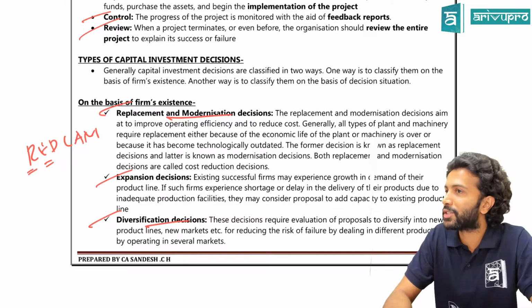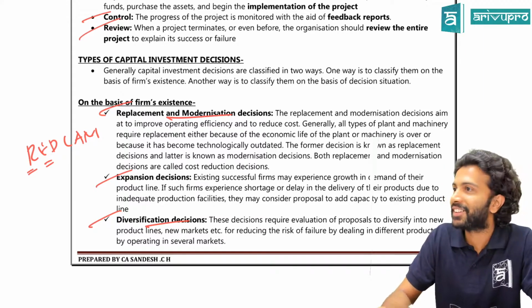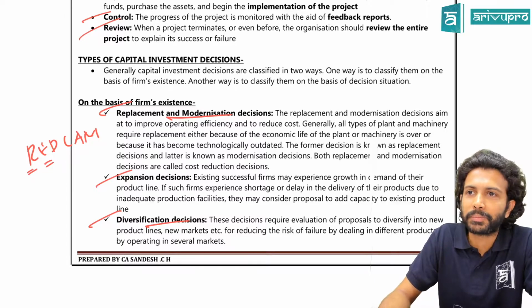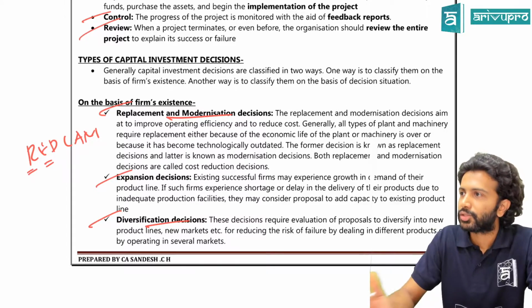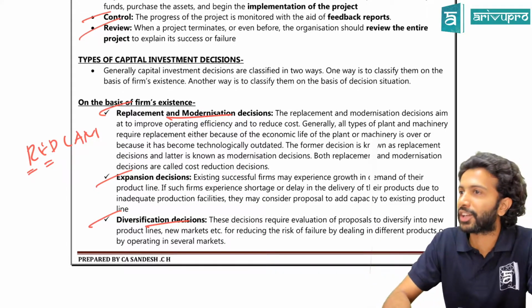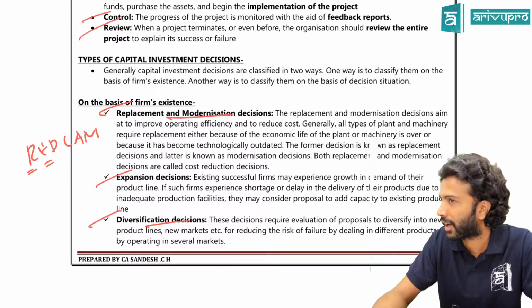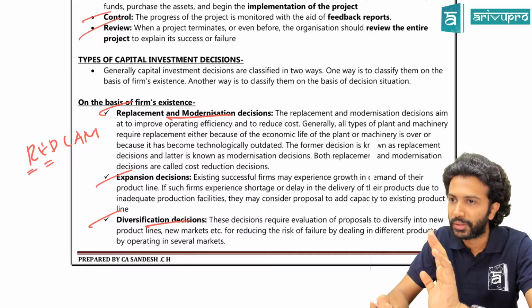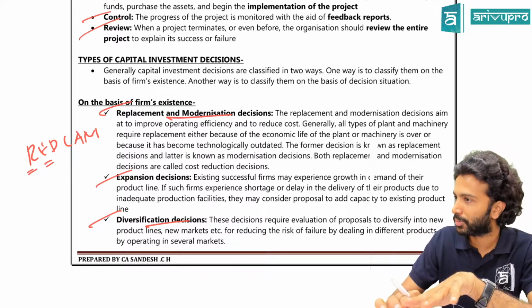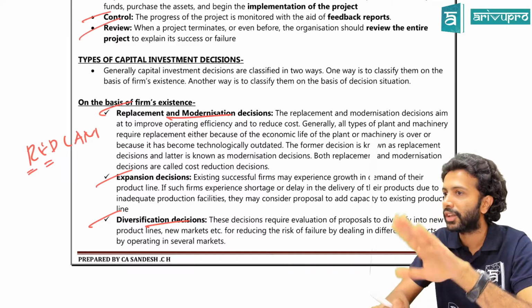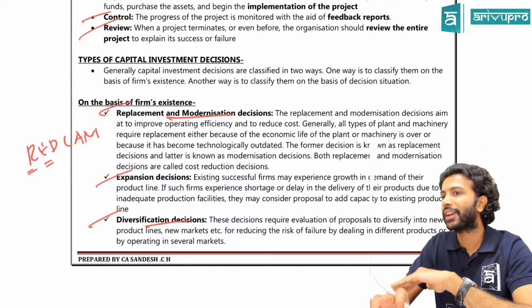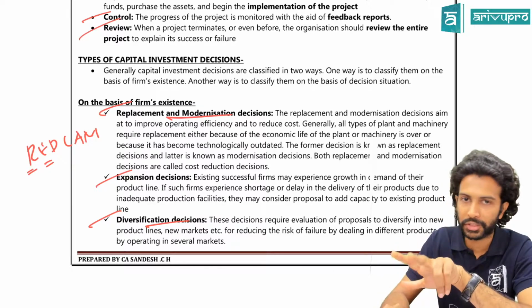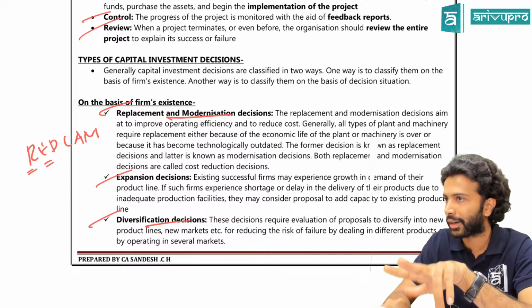Next is your diversification decision. We have diversified, no? We teach for CA, CS, we started CMA, correct? Why do you think we're doing that? So that, let's say CS may be facing a loss, the number of students is on the lower side. At least by doing CMA or CPA, we'll be able to compensate, yes or no? Even businesses would like to do that, yes, no? They would like to get into various products. If one of the products fails, they can recover the money from another product. That's one way of diversifying, getting into a different product zone.